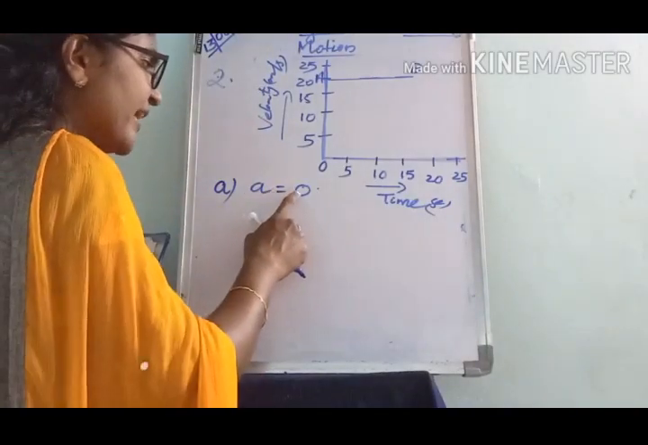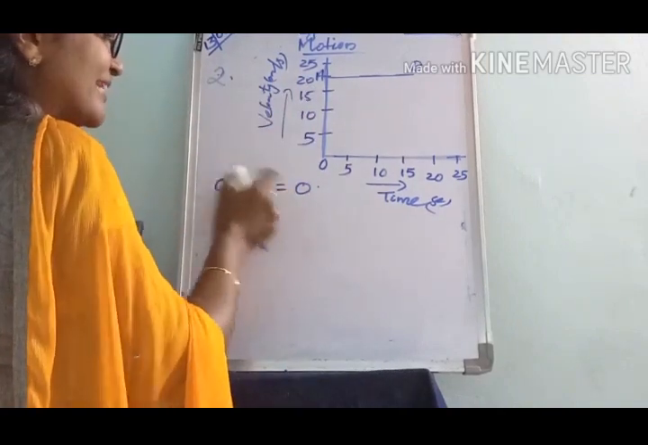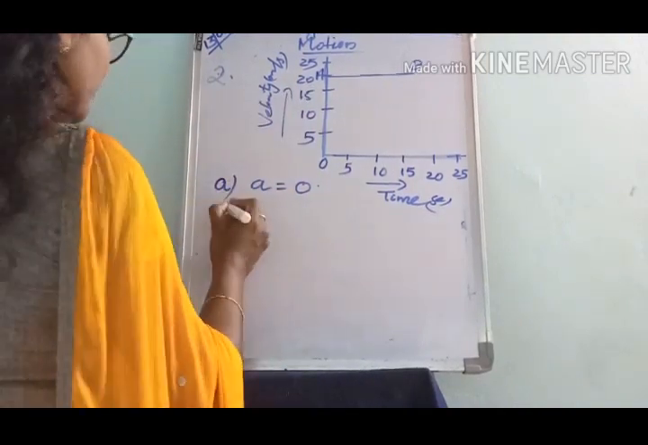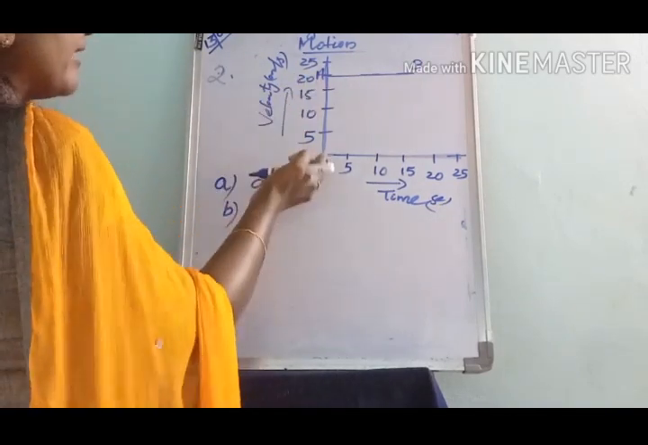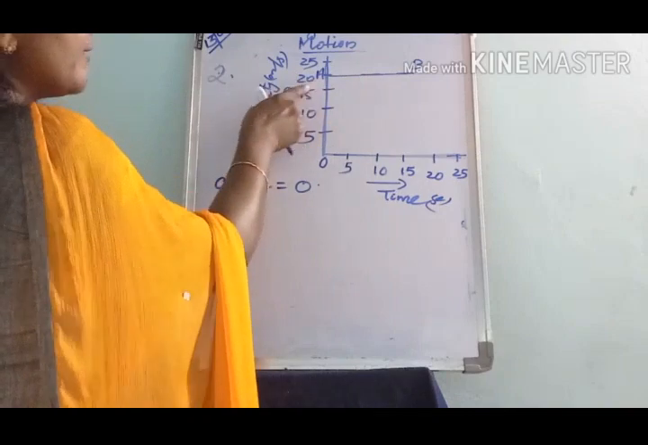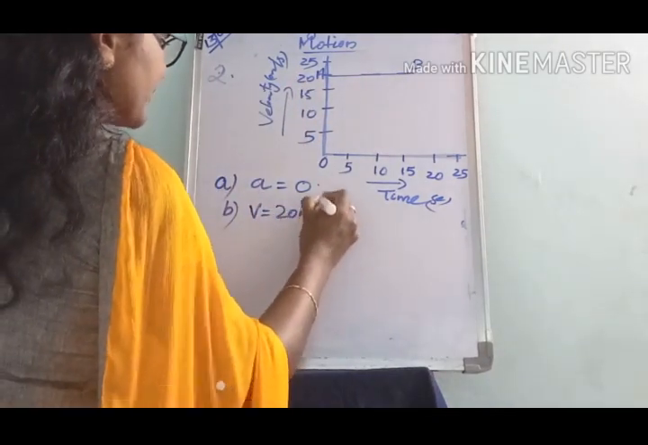So the acceleration a is equal to 0, since the velocity remains constant. So the acceleration a equals 0. And the next, we have to find its velocity. From the graph, what is the velocity here? 20 meter per second. The velocity is 20 meter per second.